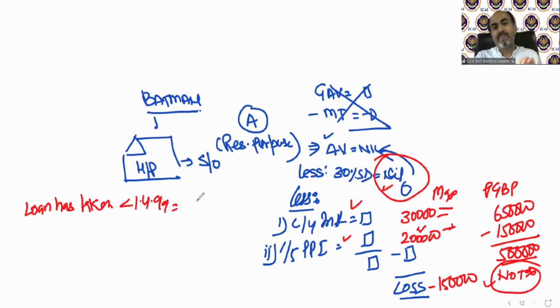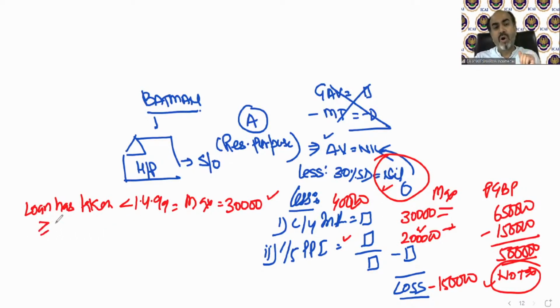So if the loan has been taken before 1st April 1999, then the maximum interest for current year and 1/5 of PPI cannot be more than 30,000. So if the total of 1/5 of PPI and current year is 40,000 and the loan is taken before 1/4/1999, then maximum 30,000, 40 or 30, whichever is lower. That means 30,000 can be claimed as deduction. So loss can be a maximum of 30,000 if the loan has been taken before 1/4/1999.